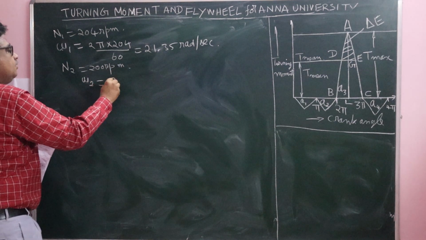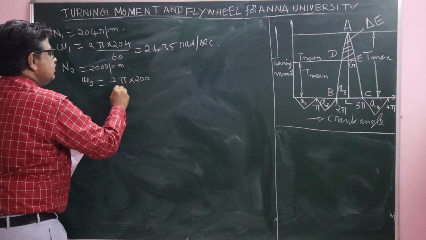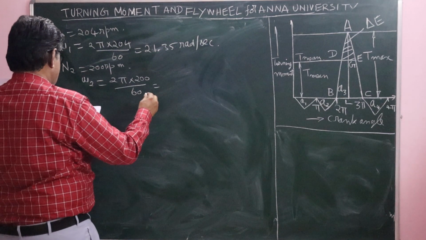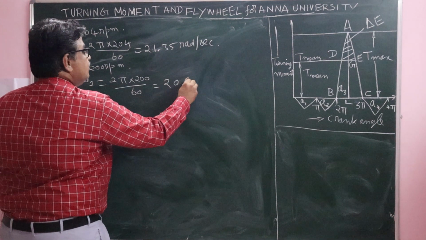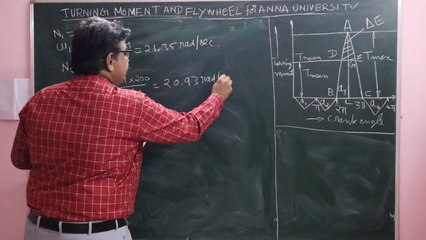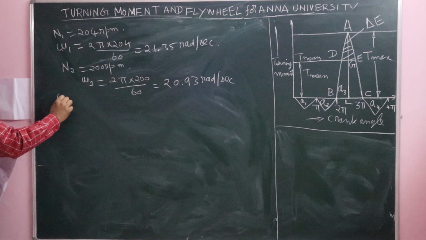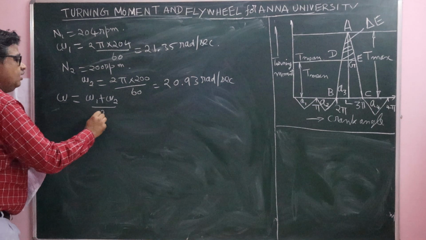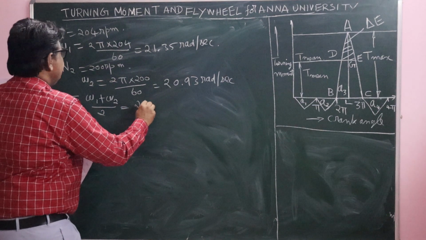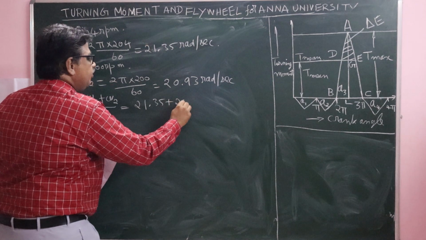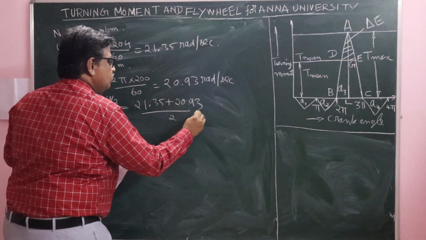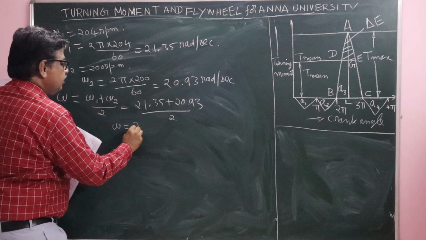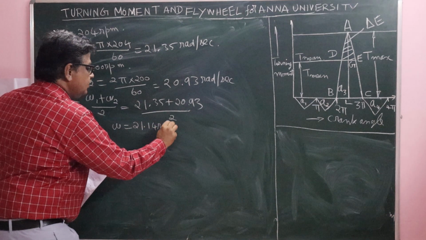Angular velocity omega 2 is 2π × 200 by 60, which equals 20.93 rad/s. Mean speed of the flywheel is (omega 1 plus omega 2) by 2, that is (21.35 plus 20.93) by 2. Therefore mean speed omega is 21.14 rad/s.